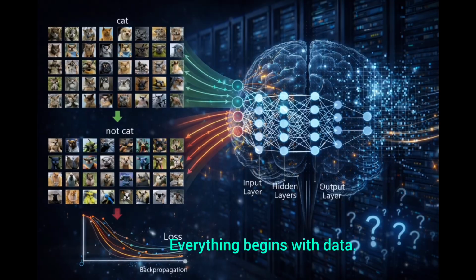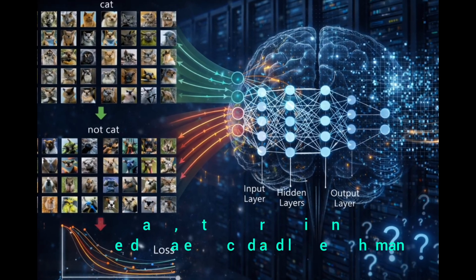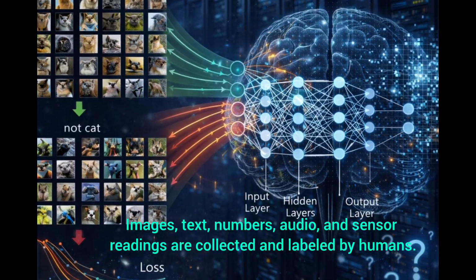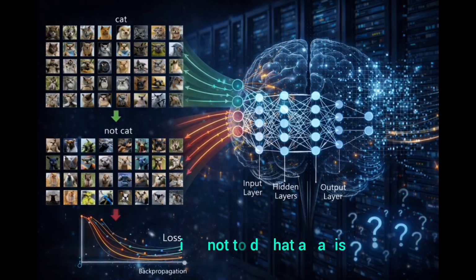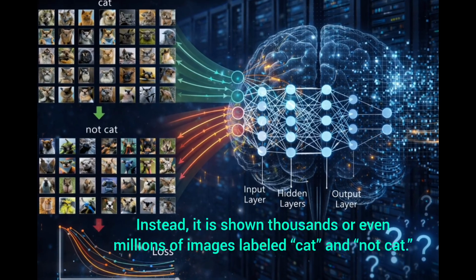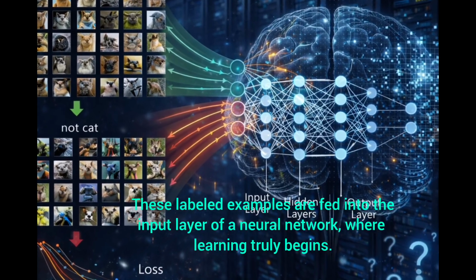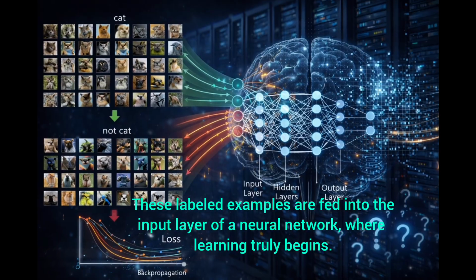Everything begins with data, not intelligence, not logic. Data, images, text, numbers, audio, and sensor readings are collected and labeled by humans. If an AI is trained to recognize cats, it is not told what a cat is. Instead, it is shown thousands or even millions of images labeled cat and not cat. These labeled examples are fed into the input layer of a neural network, where learning truly begins.